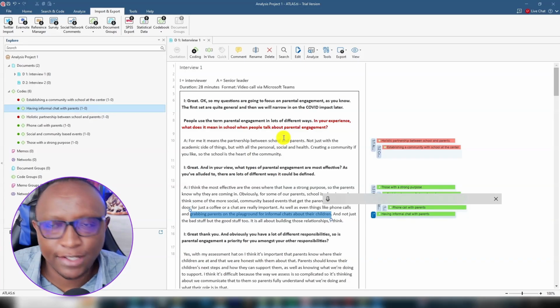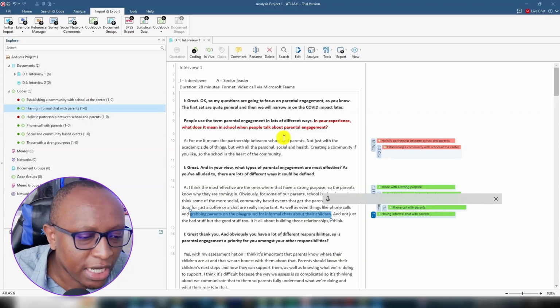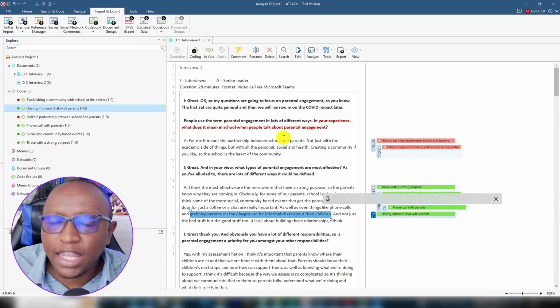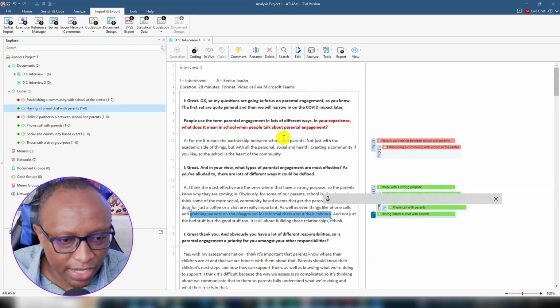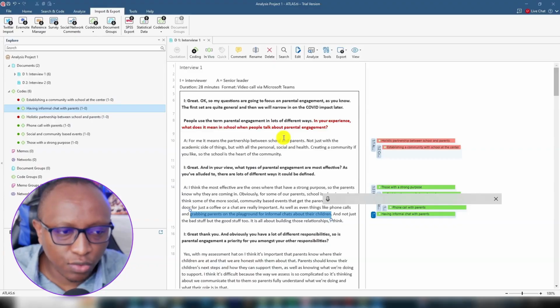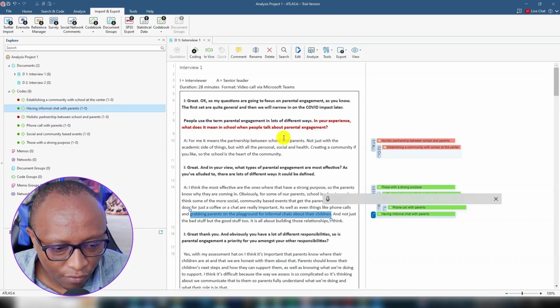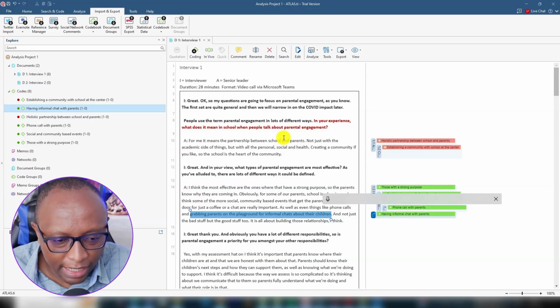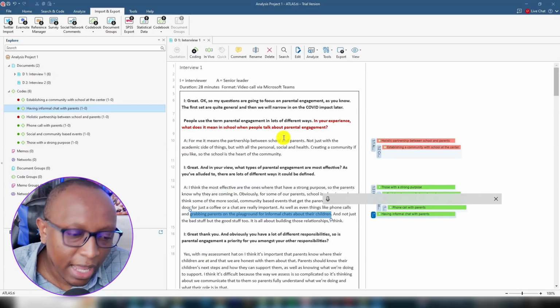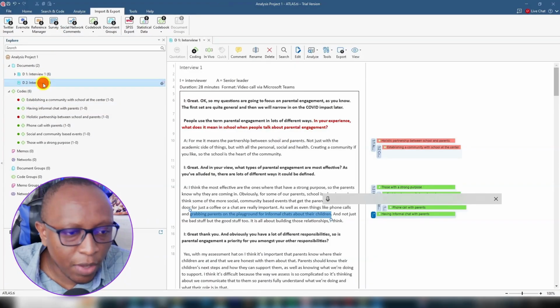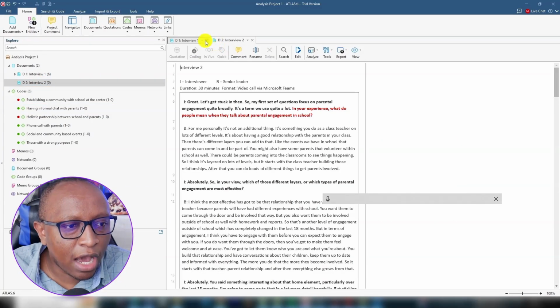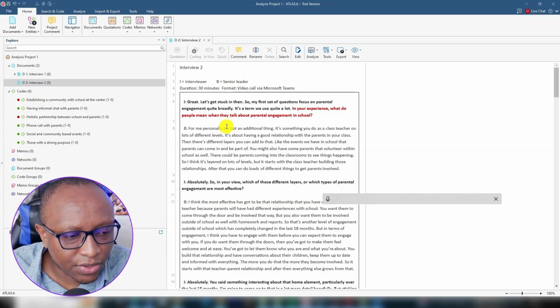If we are doing this for a complete project, it would generally involve going there and revising the codes first, but for this video I just wanted to introduce you to ATLAS.ti, to have you have a dip in ATLAS.ti, and to show you how we can easily get codes and combine them to get themes. And then often we always go and report the findings. Let me open the second interview and now close the first one, and let's read this.